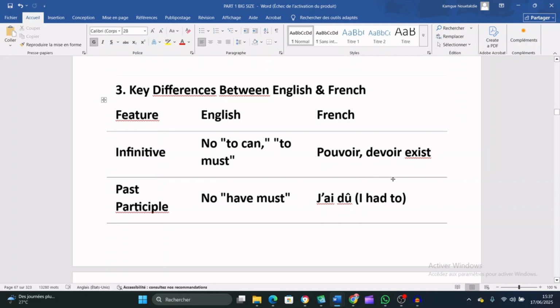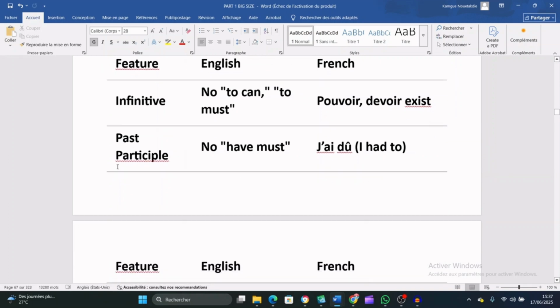Now the past participle. In English, we don't say have must. But in French, you are going to say it. J'ai dû. I had to. That's what we say in English. Because the past participle of must is I had to.